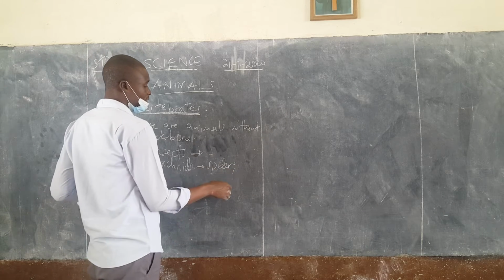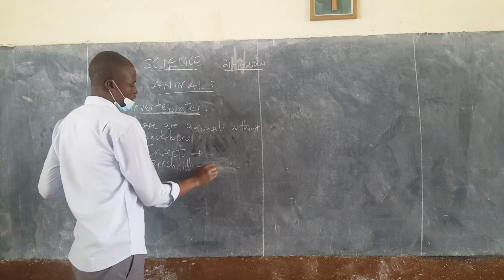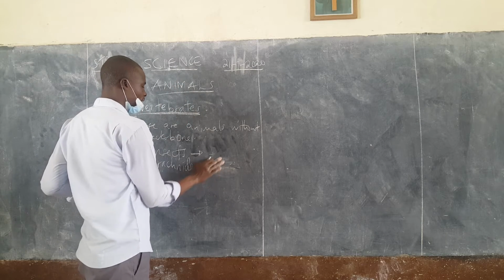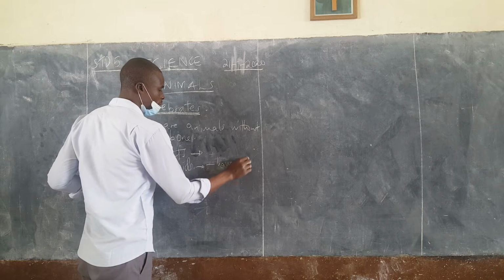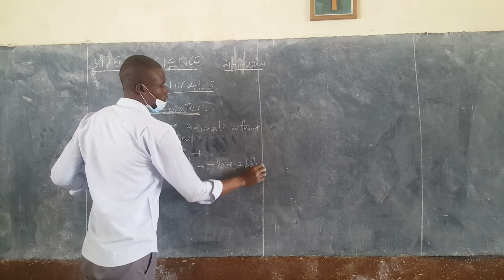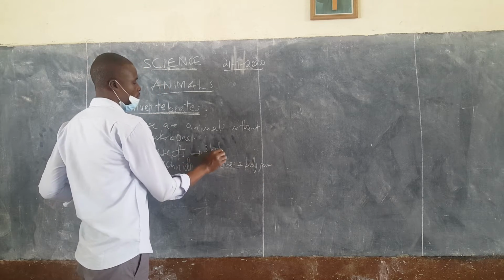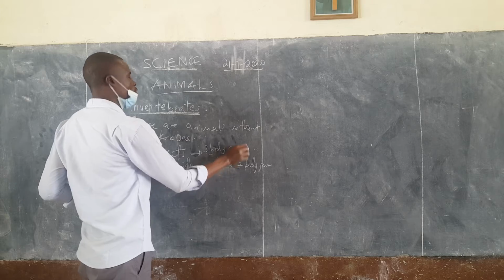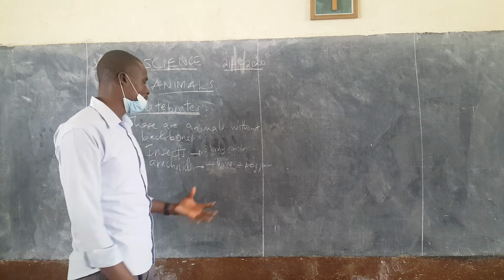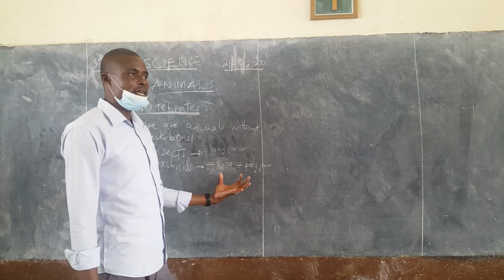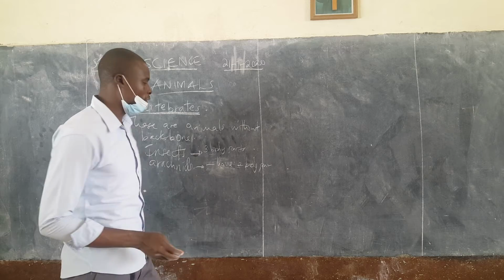They also have 2 body parts, contrary to insects that have 3 body parts: head, thorax, and abdomen. Arachnids have only 2 body parts, the head and the abdomen. They don't have the thorax.